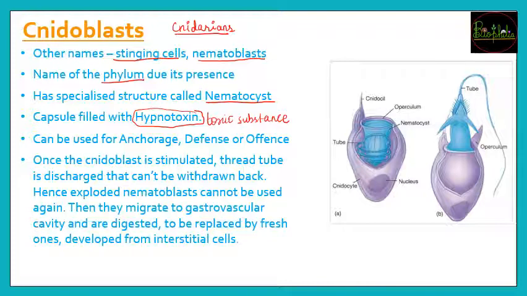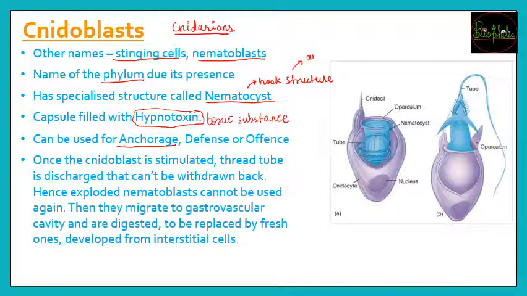So this Cnidoblast जिनके पास nematocysts होते हैं, these nematocysts can be used for the purpose of anchorage. यानी अगर उसको कोई substance पे या किसी rock पे attach होना है, for that attachment it can use its hook-like structure. So जो nematocysts होते हैं, these are nothing but a kind of a hook structure. So वो ऐसे, you must have seen the anchor of a ship.